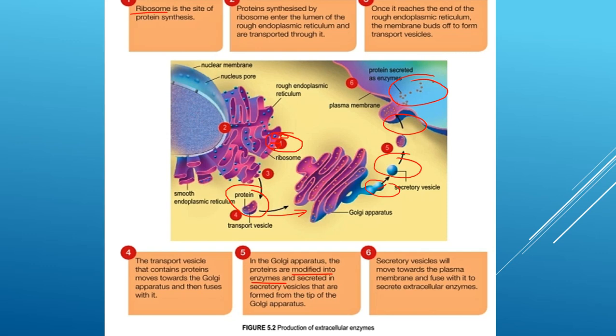Okay, so remember, these are the steps ataupun sequence of the production of extracellular enzyme. From ribosome, you're entering the rough ER, and then dia akan form the transport vesicle into the Golgi apparatus. So in the Golgi apparatus, modifying, protein modified into enzyme, and then secreted in secretory vesicle from the Golgi apparatus, and then moves toward the plasma membrane, and then it will secrete the extracellular enzyme out of the cell.